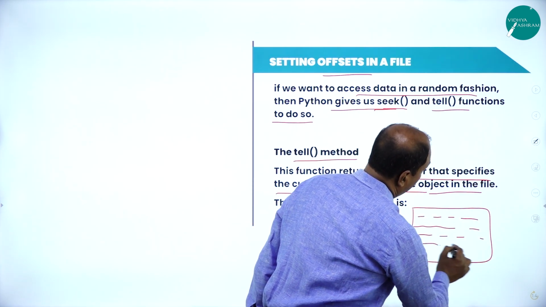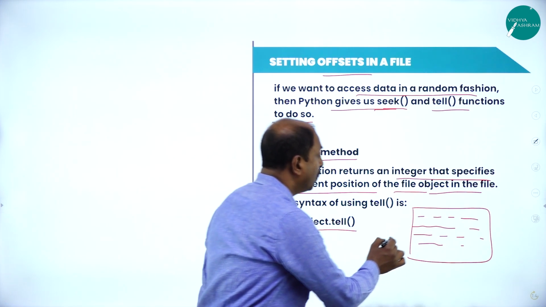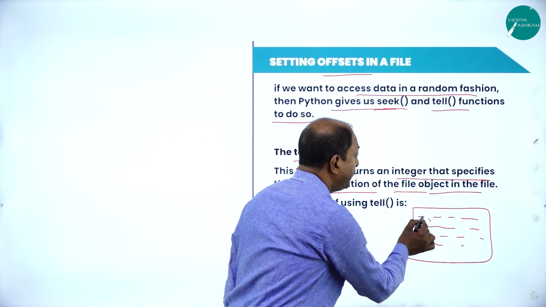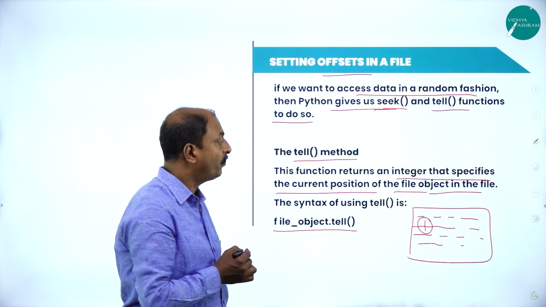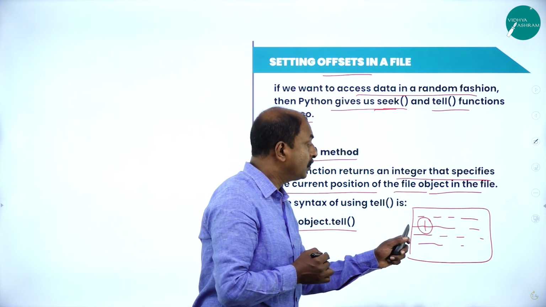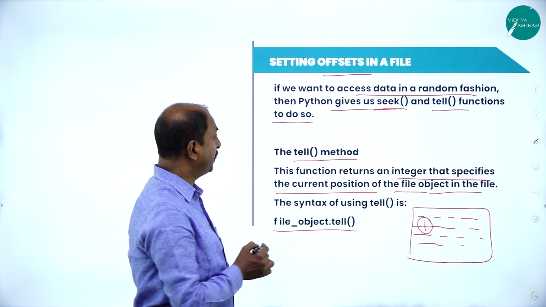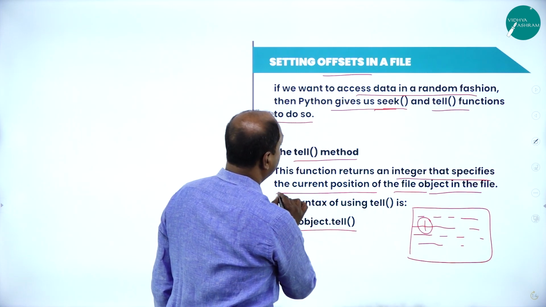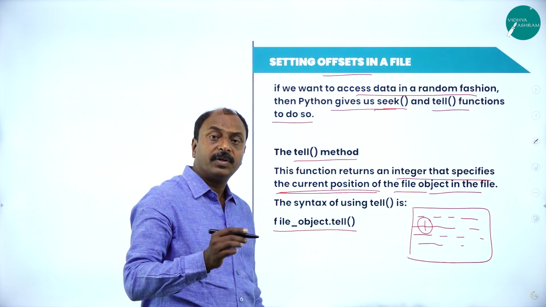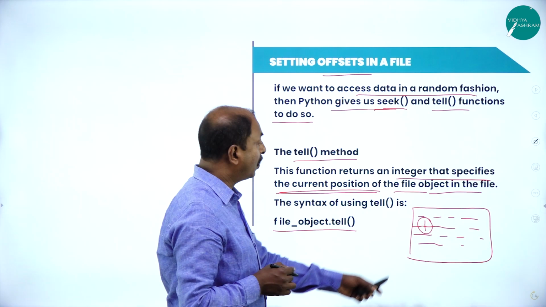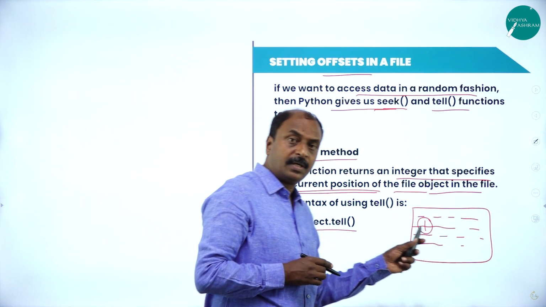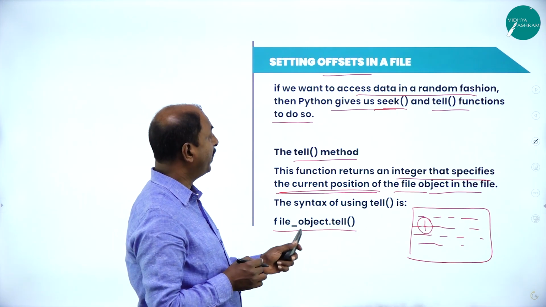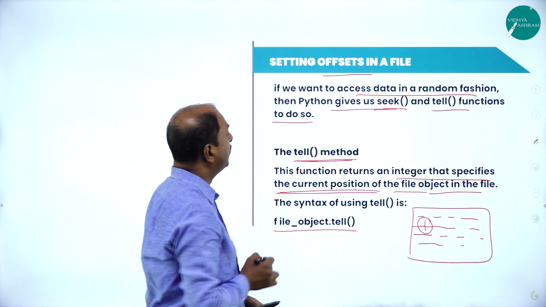So suppose we want to read a part of the information only from here, in that case, we have to place the file pointer at this point. If you make use of the tell function, it gives the current position, wherever the file pointer is. Accordingly, we can move the file pointer to a particular location to read from a particular text file. So that is the function of the tell method.